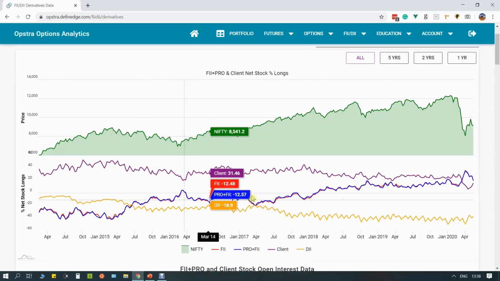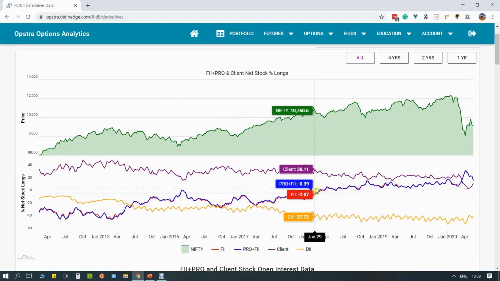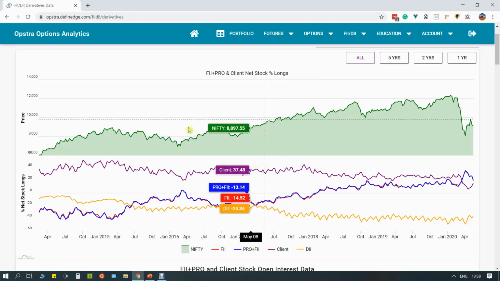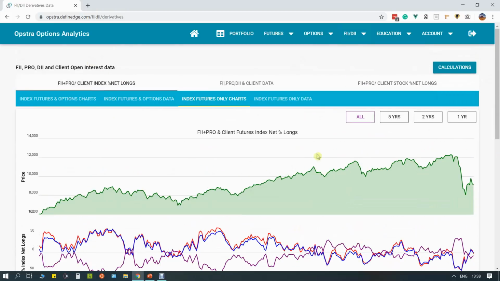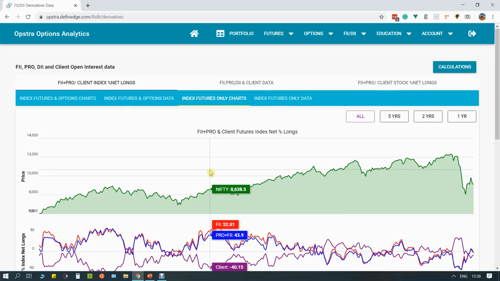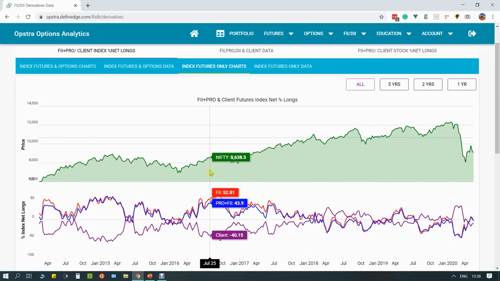So go and do the analysis and find insights from this data, and please leave comments with your own analysis, and give us suggestions if you want to include some other analysis in this. Okay, so you can find this data daily updated around 6:30 and 7, I think. So you can check this data updated every trading day around that time.